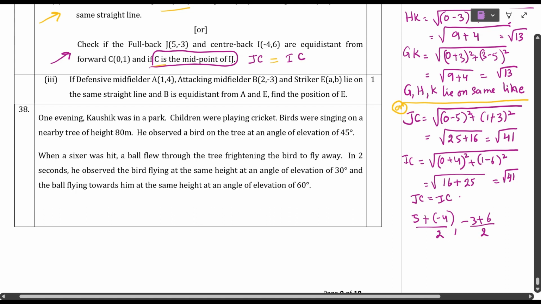How much? 4 minus 4 is 0, by 2, comma 6 minus 3, 3 by 2. So what are the coordinates we got? 0 comma 3 by 2, which is not C. Therefore, C is not the midpoint. Okay, students.